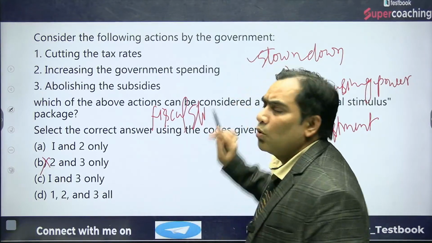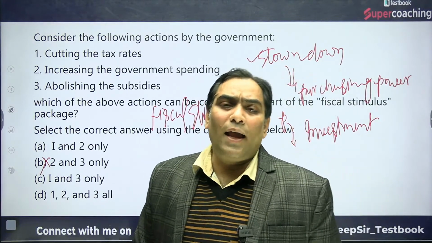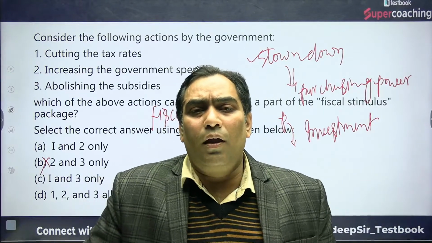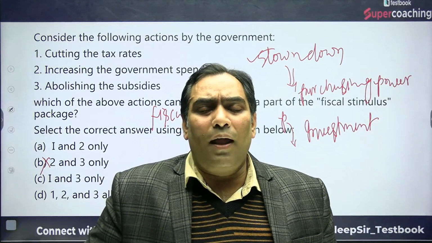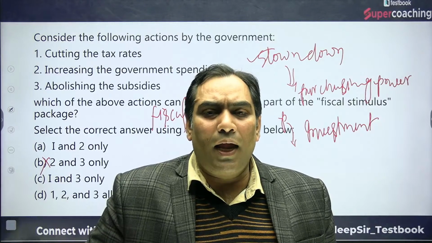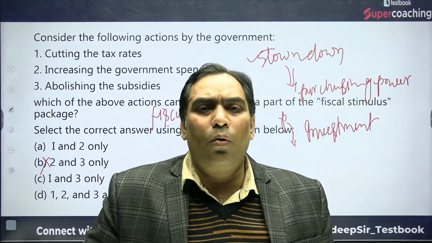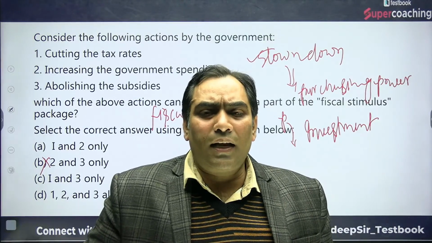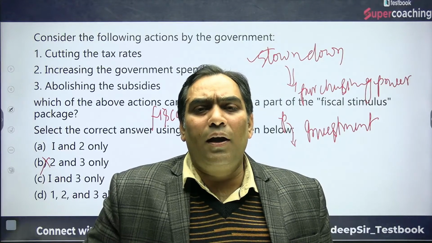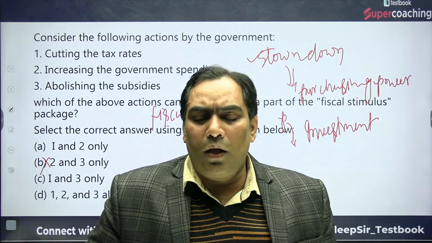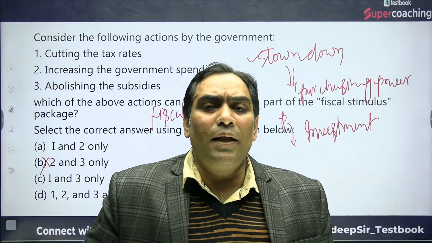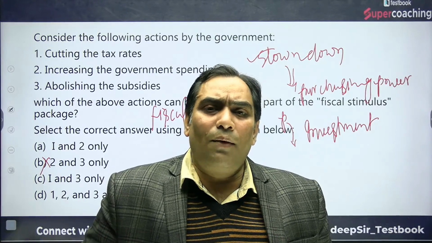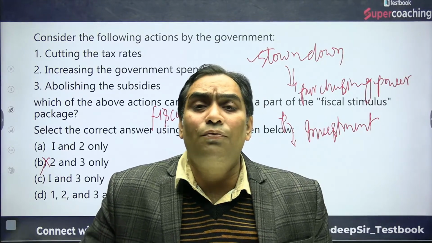When there is a slowdown in the economy, why is there a slowdown? Because people do not have purchasing power. Because of that, aggregate demand in the economy has reduced. In that condition, how will the government return the economy to the track? By investing heavily. And for that, the government will invest in physical infrastructure.